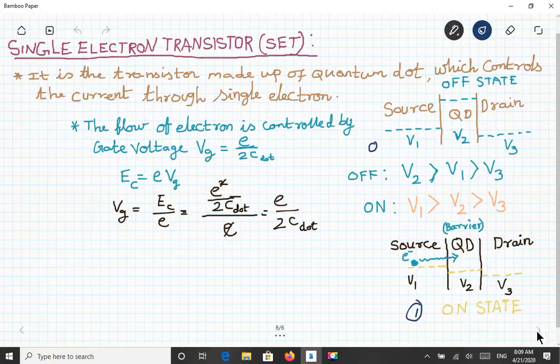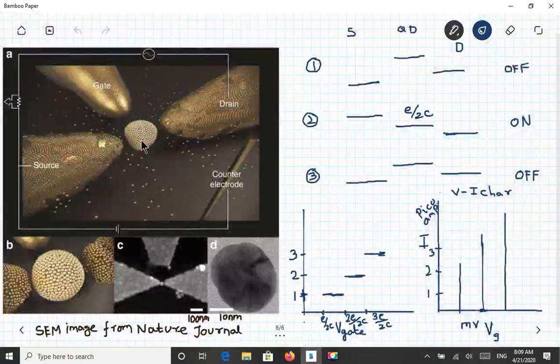Okay. The next thing we are going to see is a real picture of a single electron transistor. This is from a scientific journal called Nature, and using a scanning electron microscope, they had pictured a single electron transistor. It is one transistor having source, drain, and this is the quantum dot, and this is the gate lead. We have to give a voltage in this as a gate. So this is the structure of a single electron transistor,